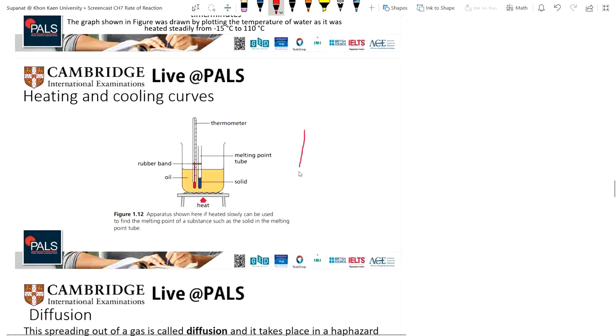So we can heat the solid. This is the solid, this is the oil, right? We put the solid into the melting point tube, and this is the oil to receive the heat energy, and this is the thermometer to measure temperature. This is the time, okay? This is the temperature.